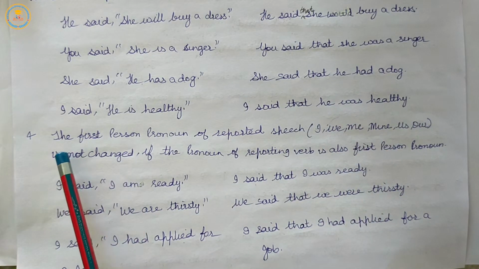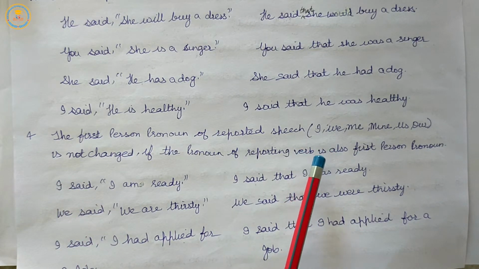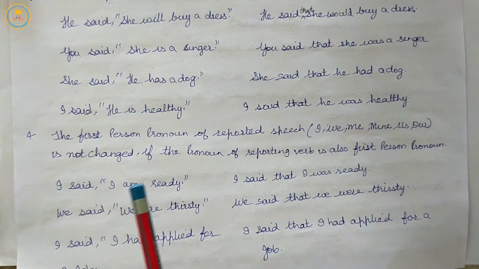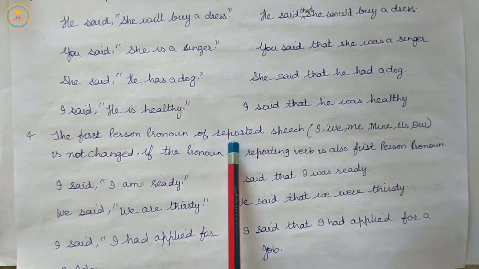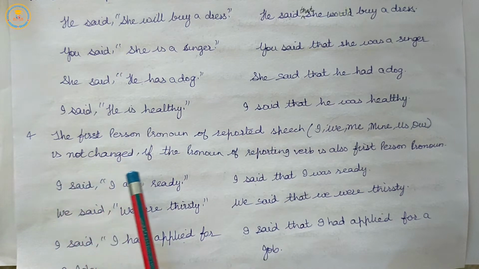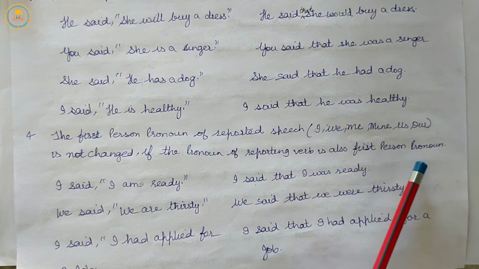Next rule, the first person pronouns of reported speech: I, we, me, mine, us, our.